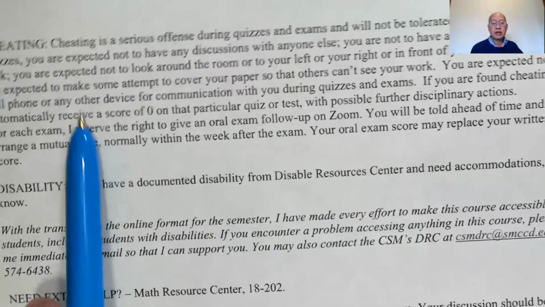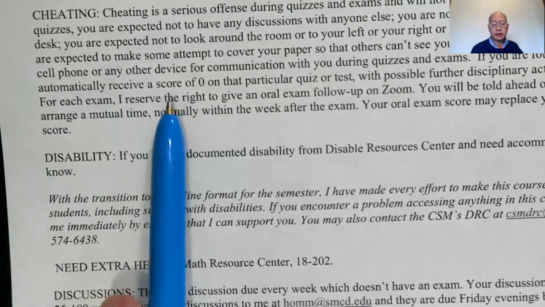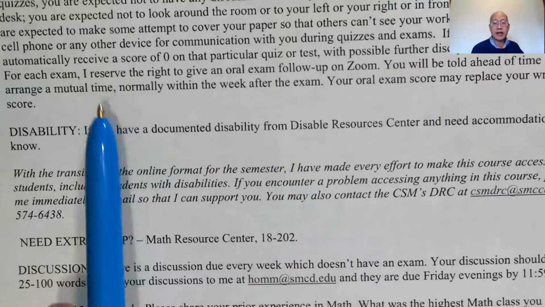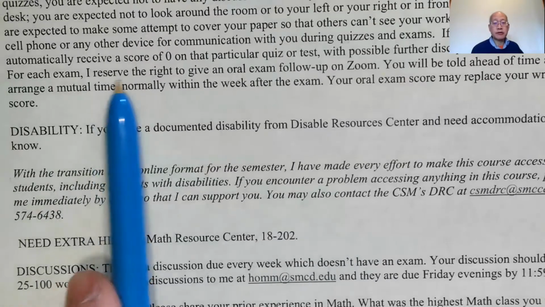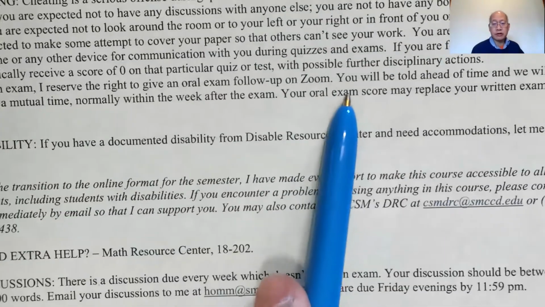Okay, cheating. You can read all this about cheating. The quick summary is don't cheat. You can read the fine print on it, but if you cheat, you'll get a 0. And again, if I suspect cheating, I reserve the right to give an oral exam follow-up on Zoom. If that happens, I'll let you know.